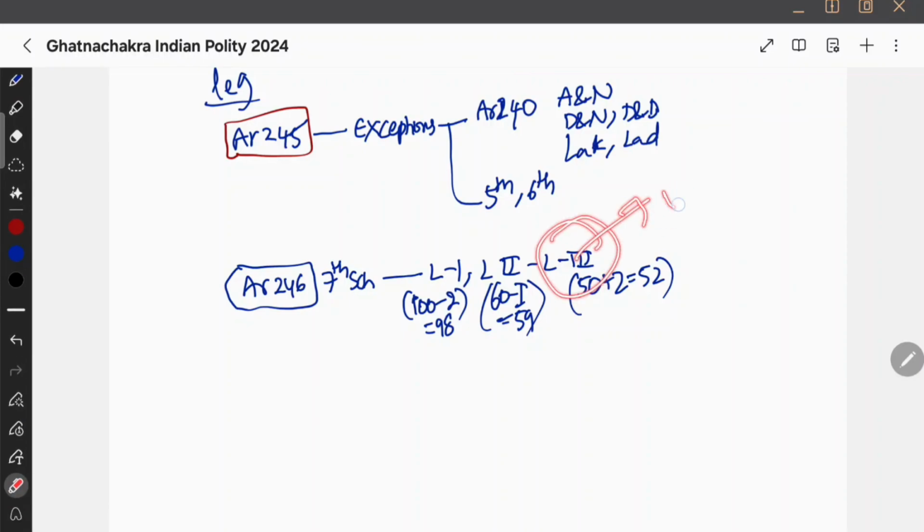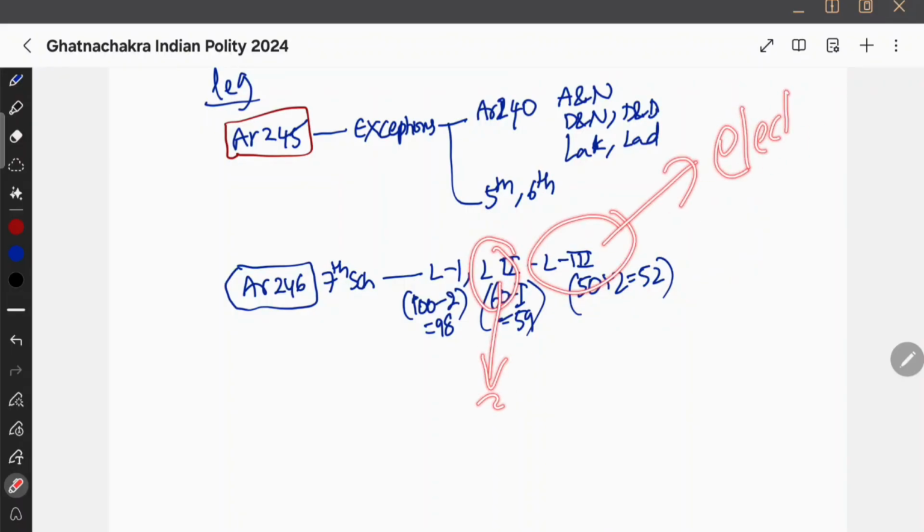And list 3, they are mostly welfare oriented. Like for example, population control, family planning, marriage, divorce, education, weights and measure, forest, protection of wild animals, administration of justice. So newspaper also. All of them, they came under list 3 because they are welfare oriented, right? Electricity is also in the list 3. But list 2, it is more likely like local level: livestock, agriculture, police, public order, theater, gambling. Okay. Electricity duty, it belongs to list 2. That is about Article 246.